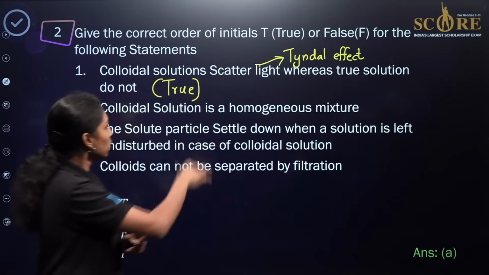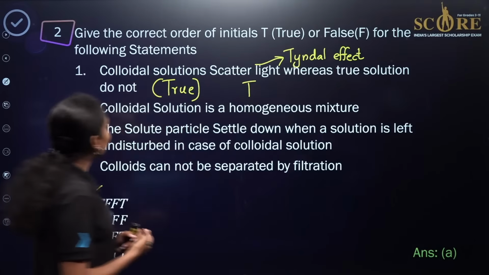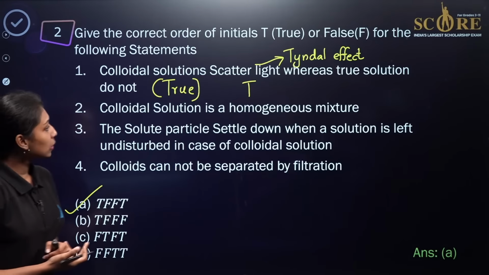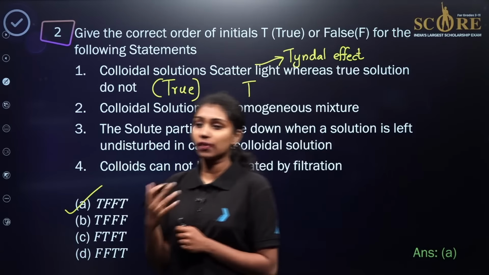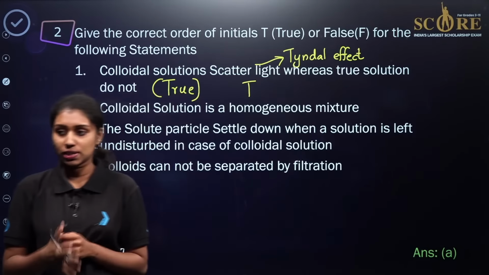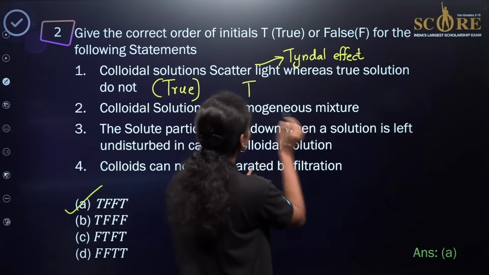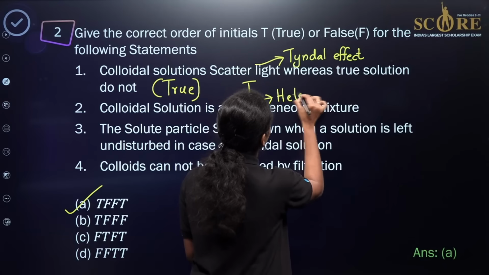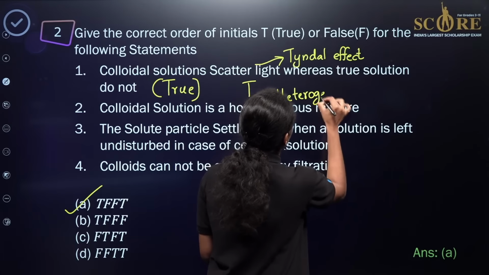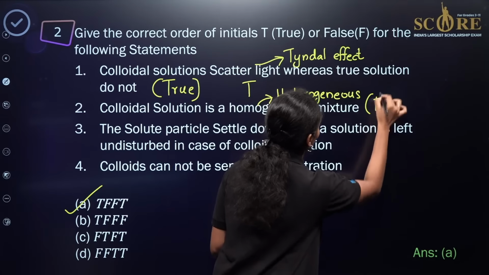So this is true. So we will be given the initial as T over here. Then what about the second statement? Colloidal solution is a homogeneous mixture. As we already know, we have already seen the classification of mixtures into homogeneous and heterogeneous, right? But in the case of colloidal solution, as we already know, these are heterogeneous in nature, not homogeneous, right? So this is a false statement.